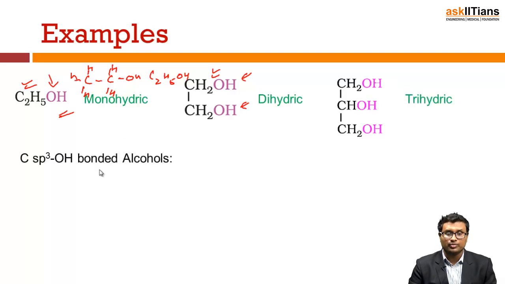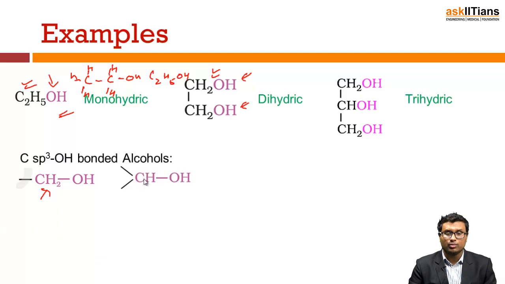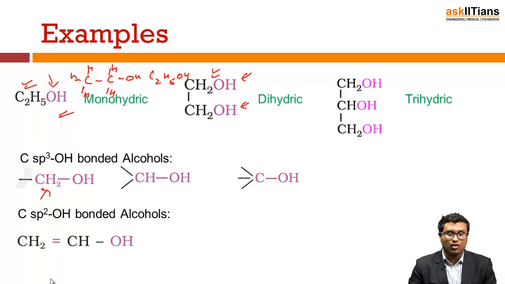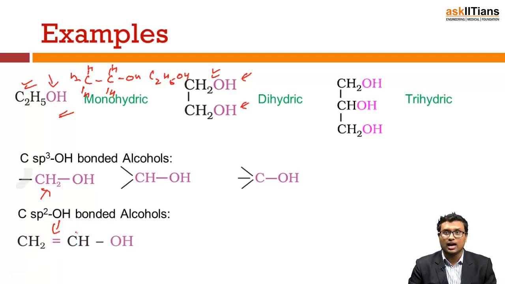Now, based on the carbon sp3 OH bond, that means the hybridization of carbon is sp3. You can see here that the hybridization of carbon is sp3, so all these are sp3 OH bonded alcohols. And now here you can see an interesting thing: you have an unsaturated carbon where the carbon is sp2 hybridized, and you have an alcohol. So it is a carbon sp2 OH bonded alcohol.